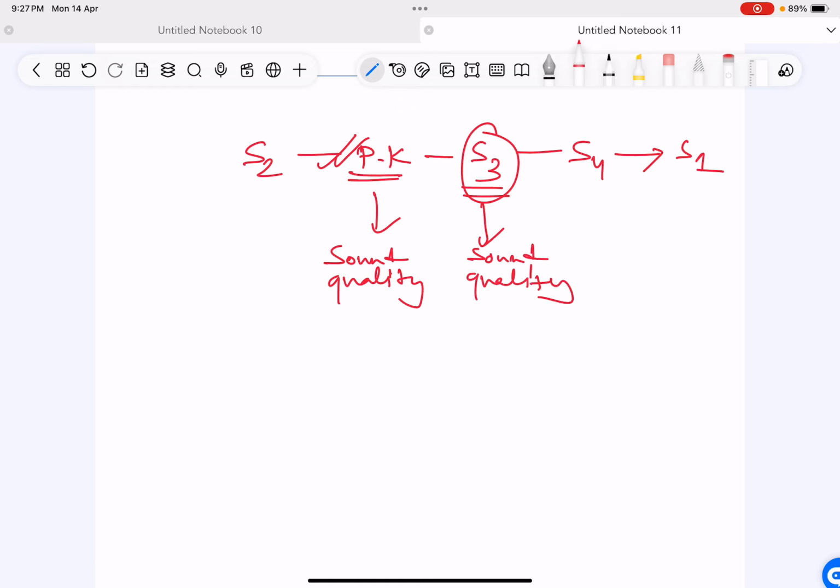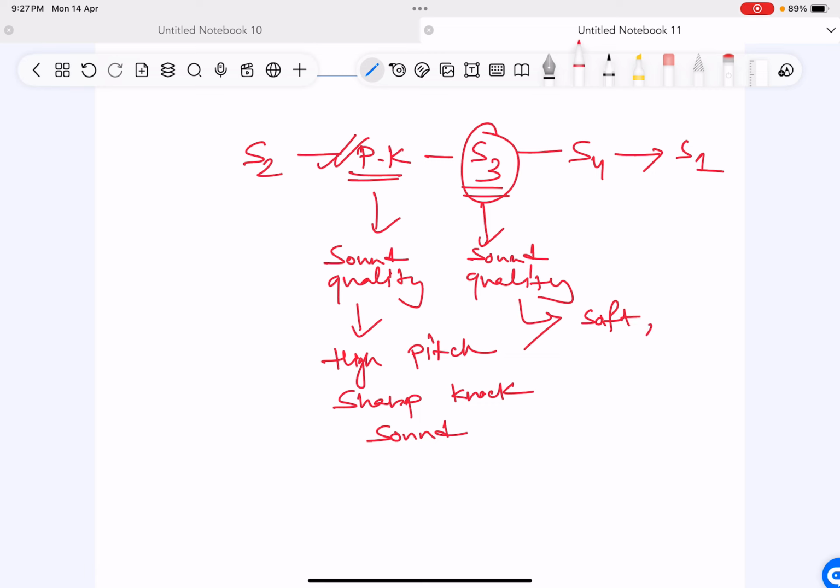Pericardial knock, the sound is high pitched. So it's a knock. A high pitched, sharp knock sound is a pericardial knock. But the S3 is a soft, low pitched sound. And that is how we differentiate. It is not an S3, it's a pericardial knock.